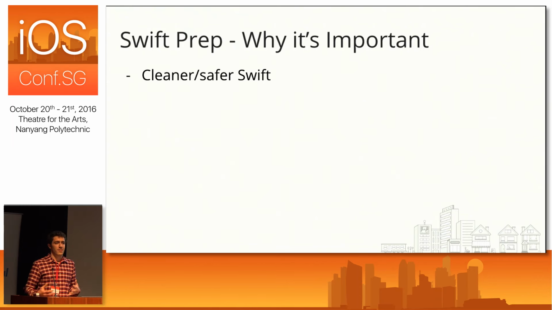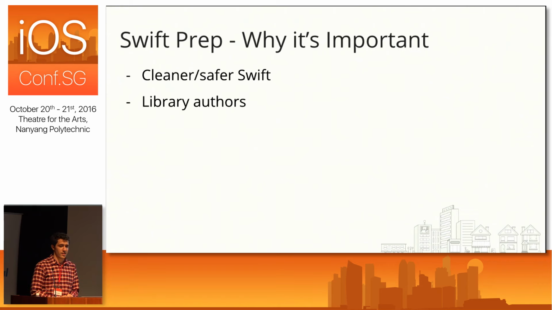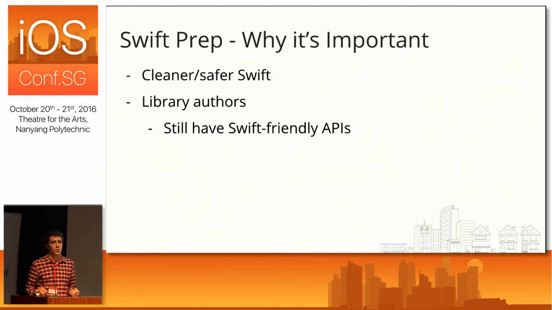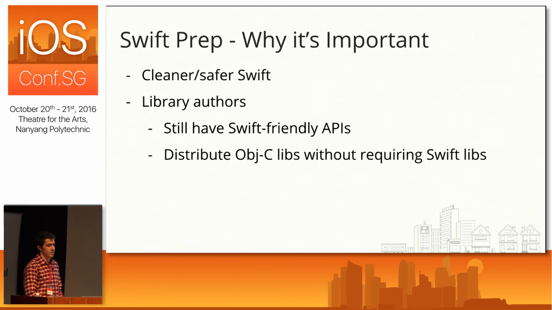So in general, what you hope to get out of this is cleaner and hopefully safer Swift. But also, if you're a library author, it's really nice to know these tools are here because even if your library is still in Objective-C, you can make these tweaks and have an Objective-C library that is still pretty nice to use in Swift. And this is really attractive, at least right now, while the Swift API isn't stable, because you won't require that your clients, if they haven't converted to Swift yet as well, have to distribute the Swift standard library and other associated libraries with their application, because now your library requires Swift. So just something to keep in mind, and especially why you might see that some libraries are still running on Objective-C.